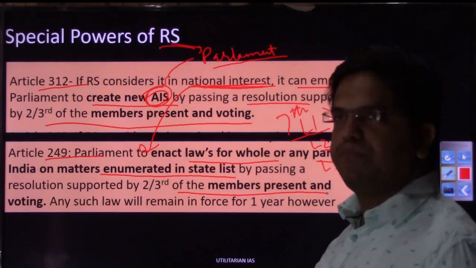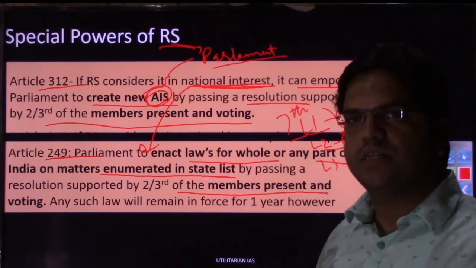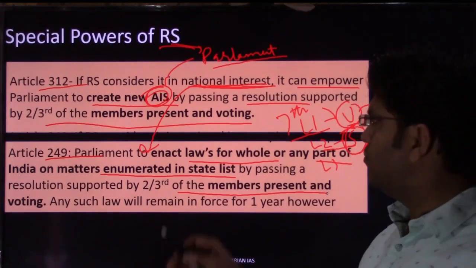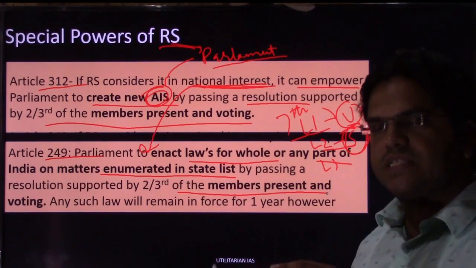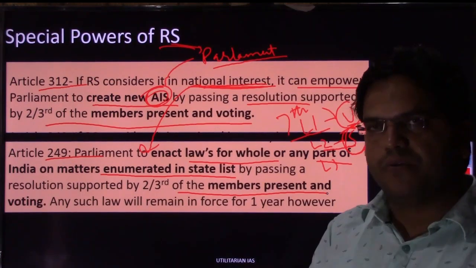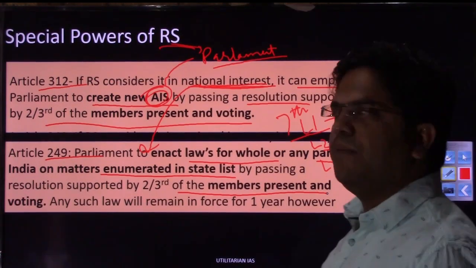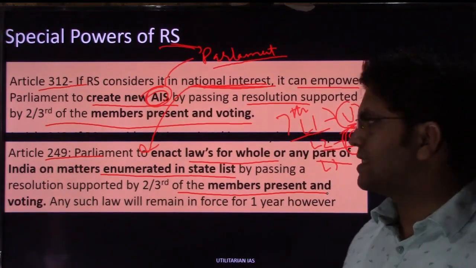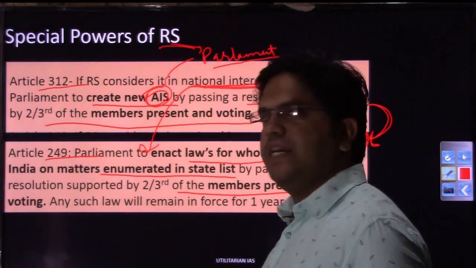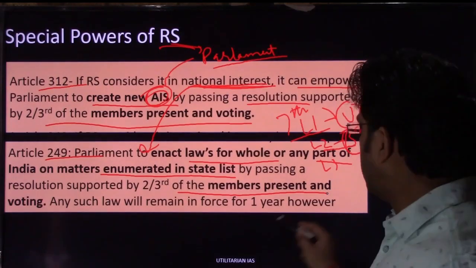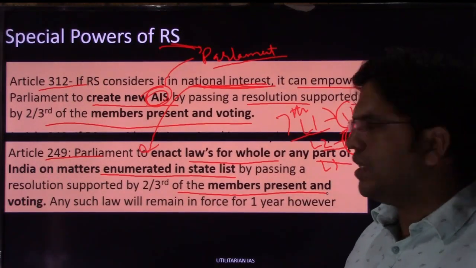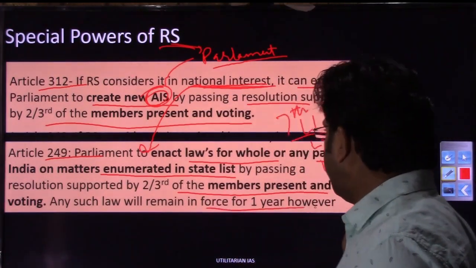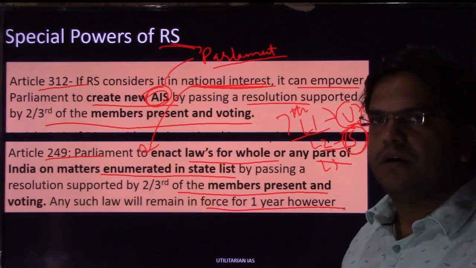After Rajya Sabha has passed a resolution that it is in the national interest for the Union to make laws on the state list for one state or a group of states, then Parliament will be empowered, and Parliament can legislate on the state subject. The only caveat is that any such law passed on the state list by the Union will remain effective only for 1 year.